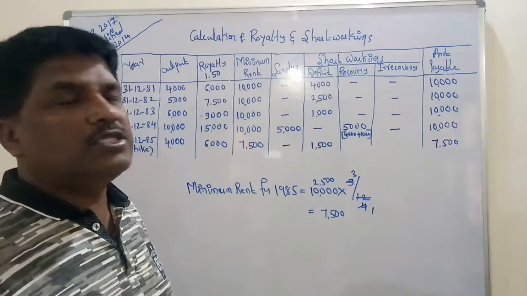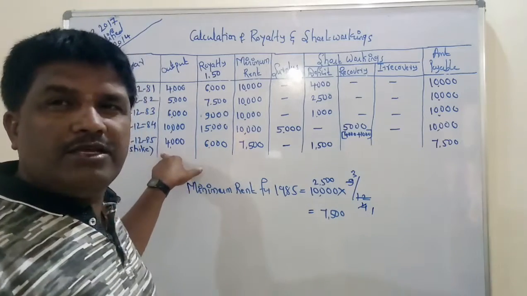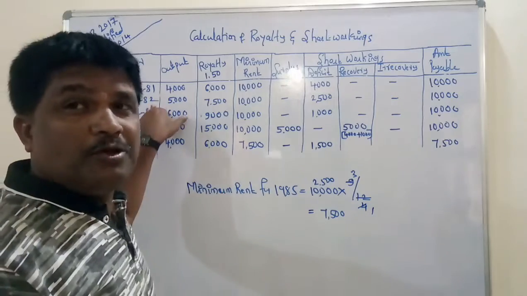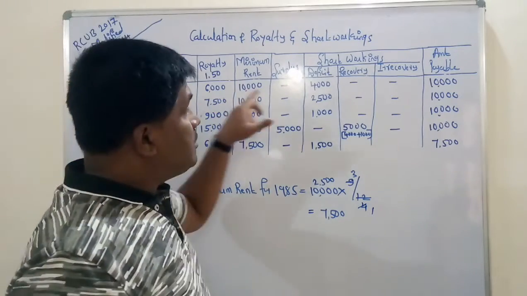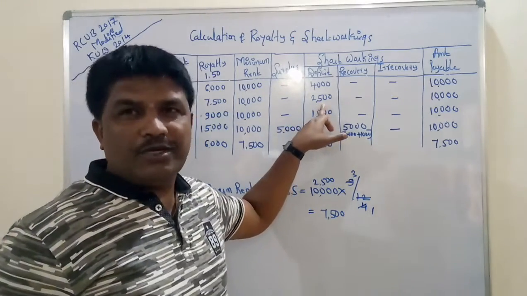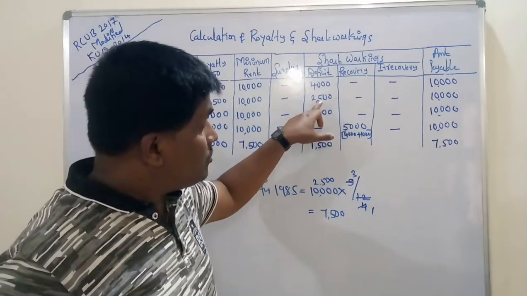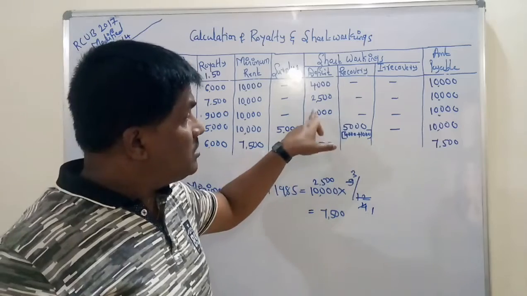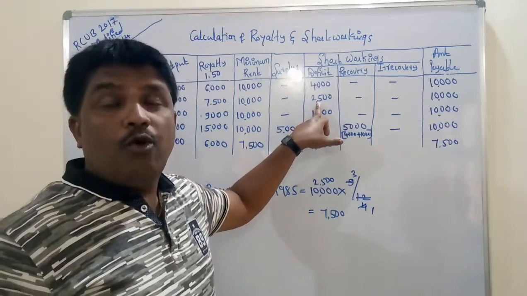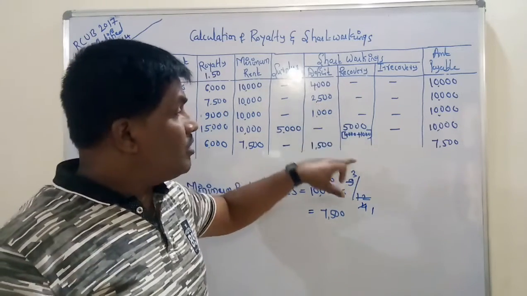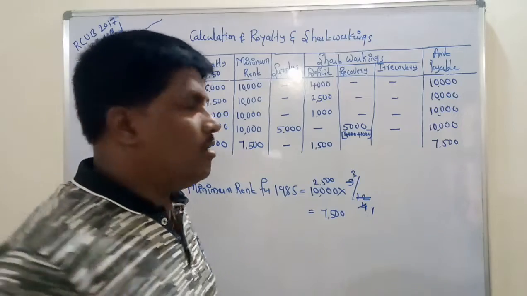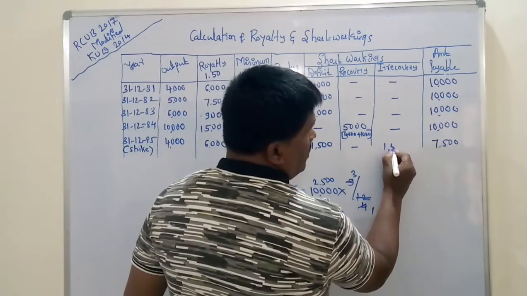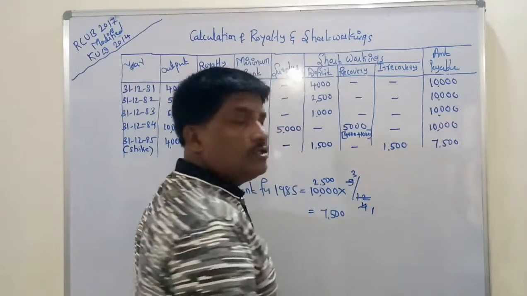But one point you must remember, that 1985 is the last year for recovery of the short workings of 1982. You must remember, in 1982 how much deficit was there? 2,500. Out of 2,500, so far how much we have recovered? 1,000. Further, how much amount of deficit has remained? 1,500. So that 1,500 will become irrecoverable. There will not be any recovery. So then 1,500 will become irrecoverable. It is very important one.